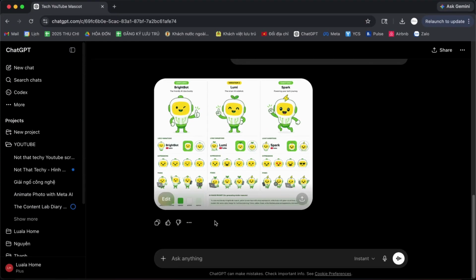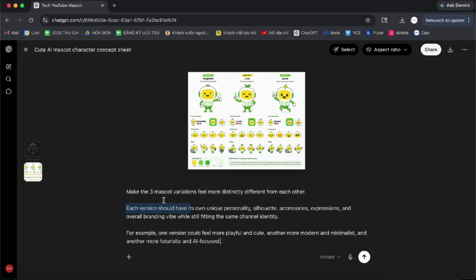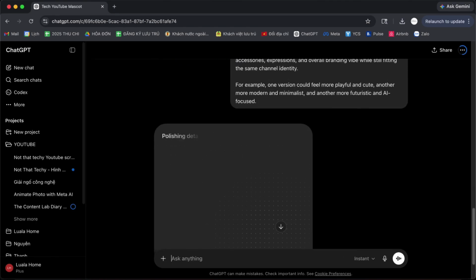Something like, make the 3 mascot variations feel more distinctly different from each other. Each version should have its own unique personality, silhouette, accessories, expressions, and overall branding vibe, while still fitting the same channel identity. For example, one version could feel more playful and cute, another more modern and minimalist, and another more futuristic and AI-focused. Let's see if that gives us stronger variation results this time.